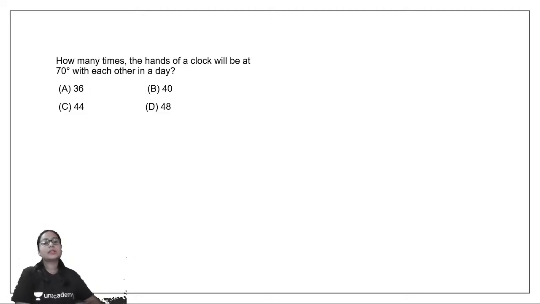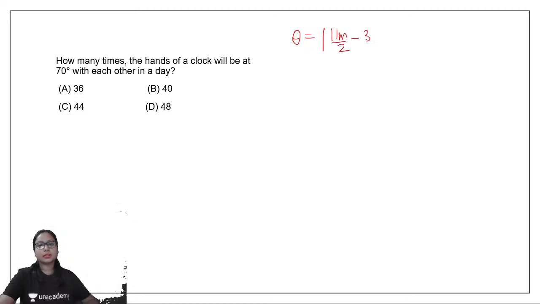How many times the hands of a clock will be at 70 degrees with each other in a day? Again we'll be using the formula: 11m by 2 minus 30h. Let's go back to the question. Now we just need to think first whether this formula would be applicable here, whether it is required here or not.